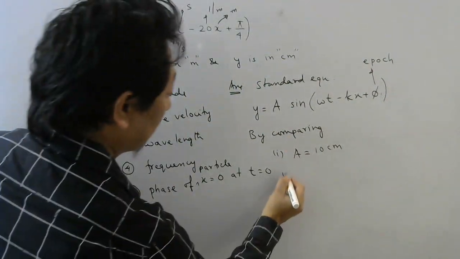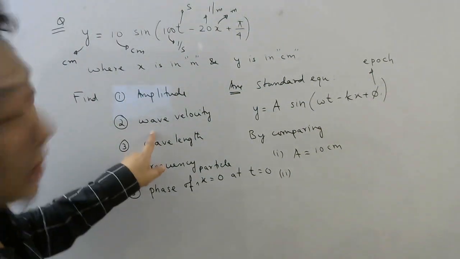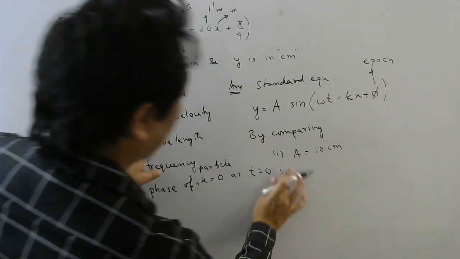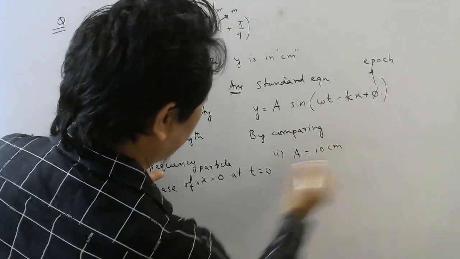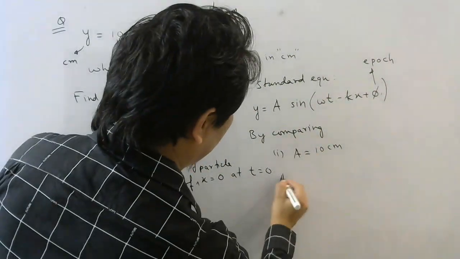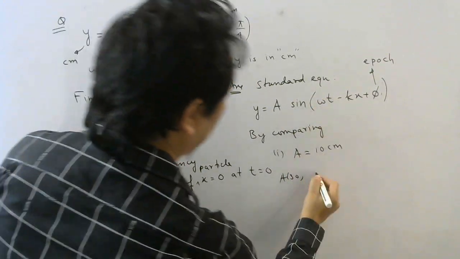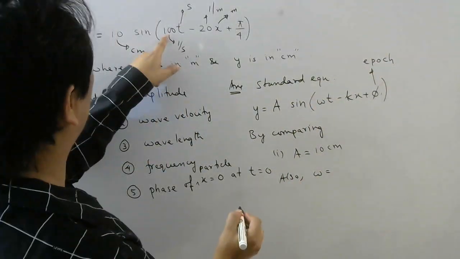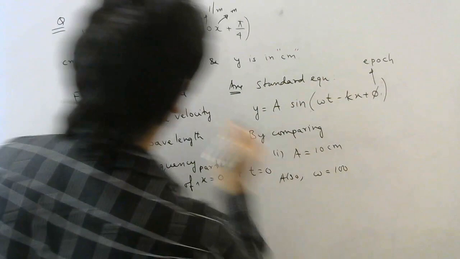Okay. What about part 2? Wave velocity. But first let me do a comparison. So by comparison, amplitude we found. Also, by comparison, this omega will be how much? 100, right? In what unit? Per second.